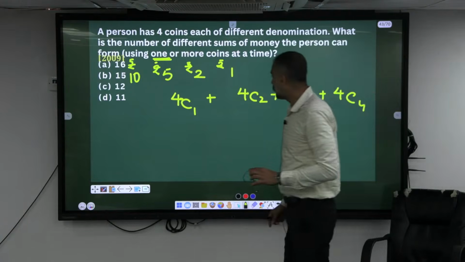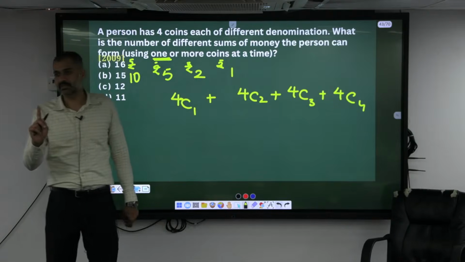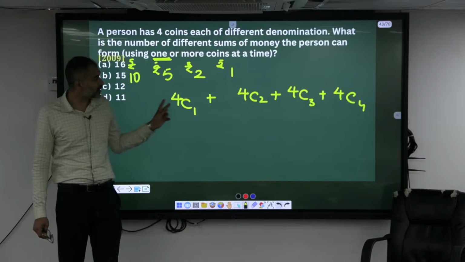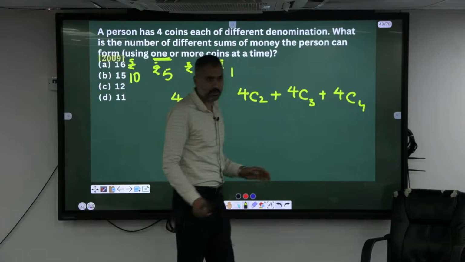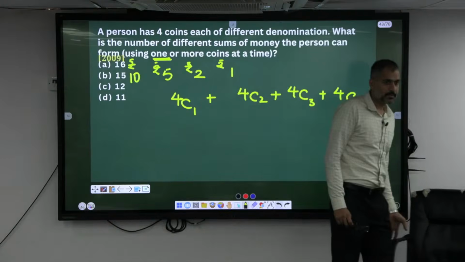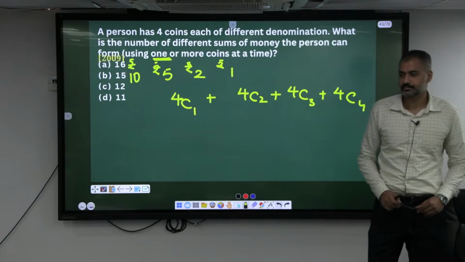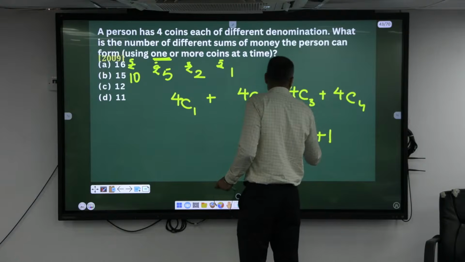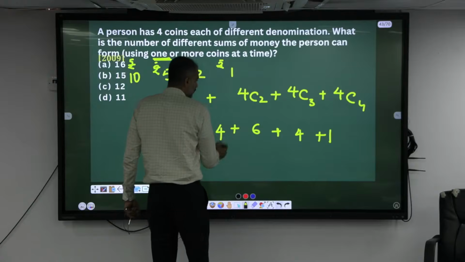This is like 4 people are there. You have to form a committee of at least 1 person. At least 1 means, can it be 2 persons? Can it be 3? Can it be 4? Yes. In most cases, that's what you are seeing: at least, at most, minimum, maximum, or, and, permutation, combination. Okay, differences. How much, sir? This is 1 plus 4 plus 4 into 3 by 2, 6, plus 4, 15.